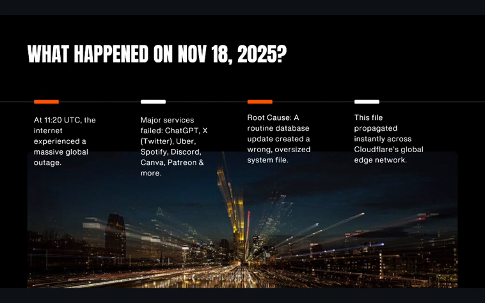Why don't we look at the timeline of what happened on November 18, 2025 that led to this cascading failure? At 11:20 UTC, the internet experienced a massive global disruption. Major services like ChatGPT, Twitter, Uber, Spotify, Discord, Canva, and many others stopped functioning. The root cause was surprisingly simple. A routine database update generated an oversized file. That file propagated instantly through Cloudflare's global edge network, causing synchronized failures across thousands of servers.